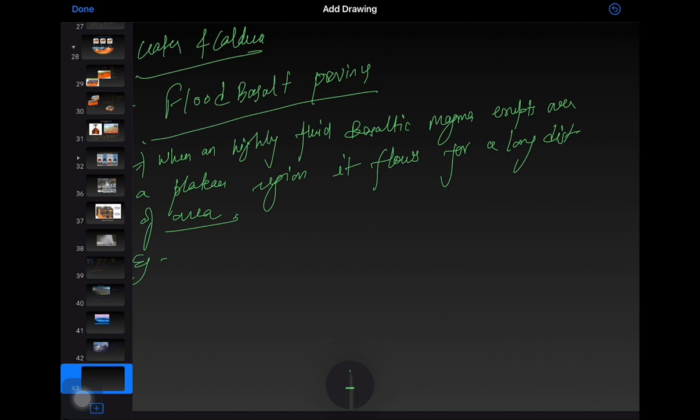Examples are the Columbia Snake Plateau and the Deccan Plateau. These all are examples of flood basalt provinces.